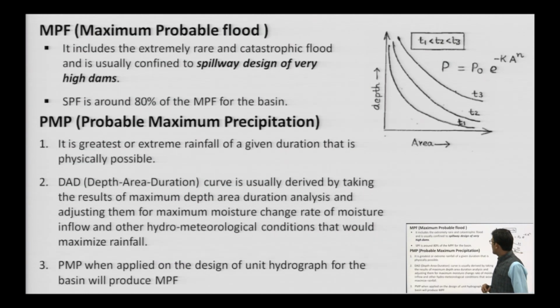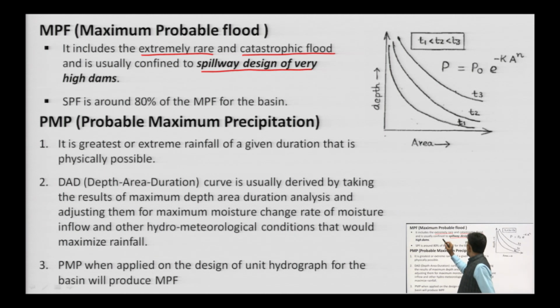MPF, maximum probable flood, includes the extremely rare and catastrophic flood and is usually confined to spillway design of very high dams. Spillway flood, okay. In spillway flood we take MPF data. Then let us talk on PMP, probable maximum precipitation.